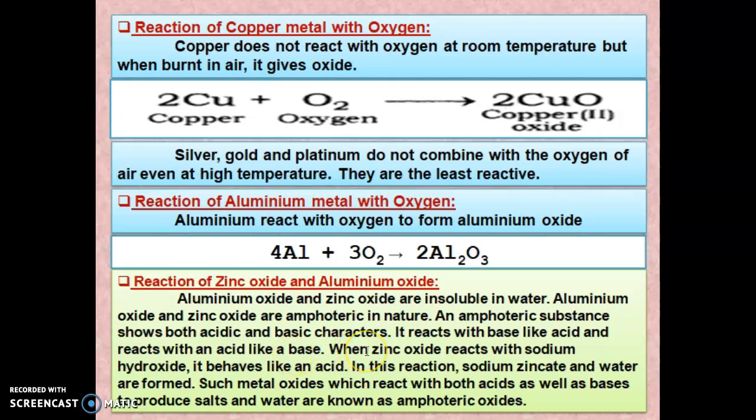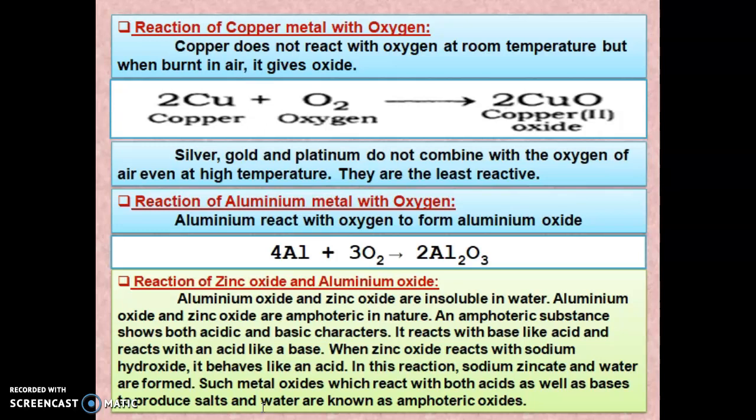So when zinc oxide reacts with sodium hydroxide, it behaves like an acid. That is, zinc oxide reacts with a base. NaOH is a base, so zinc oxide behaves like an acid. In this reaction, sodium zincate and water are formed. Such metal oxides which react with both acids as well as bases to produce salt and water are known as amphoteric oxides.